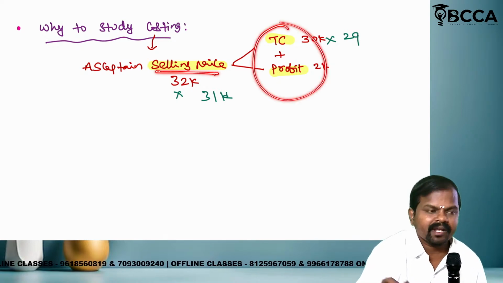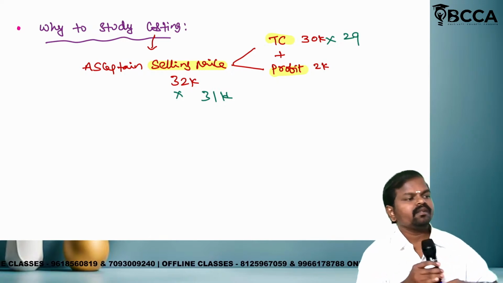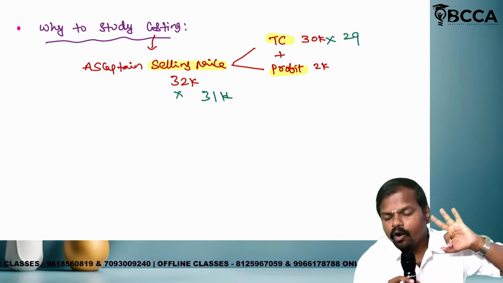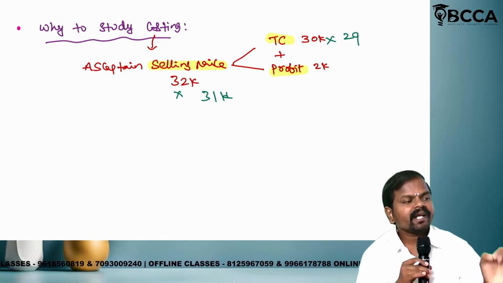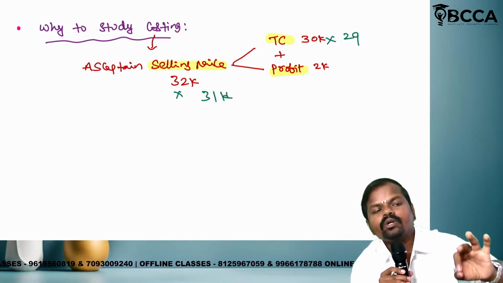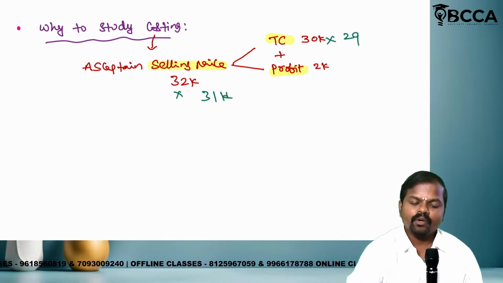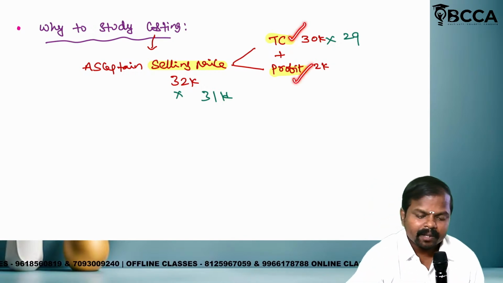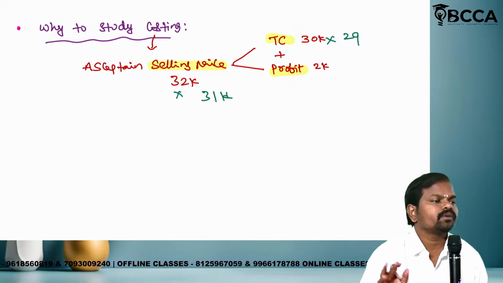Two elements we require. That is the reason for costing. Why study costing? There are three reasons. How many reasons are there? Three reasons. Reason number one, to ascertain selling price. Number two, to determine total cost. To determine profit. If you determine total cost and profit, you will get what? Selling price. Is it clear?